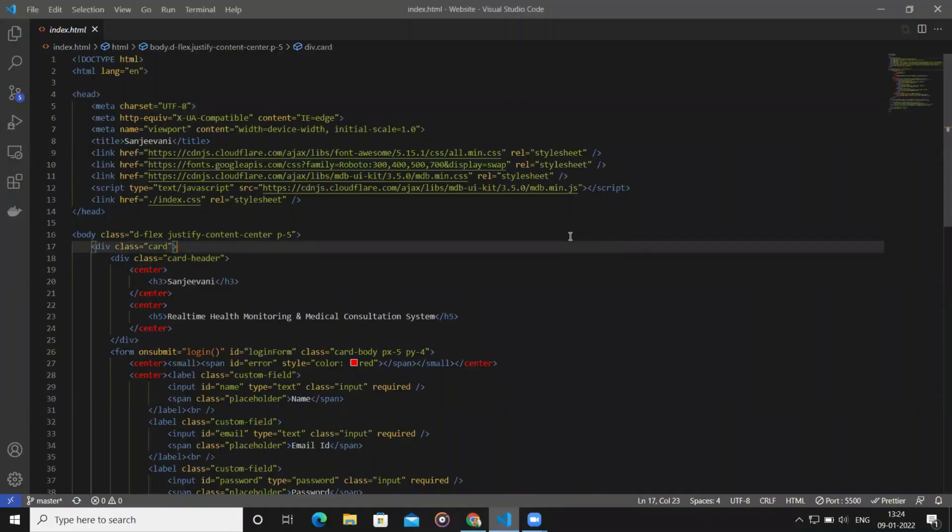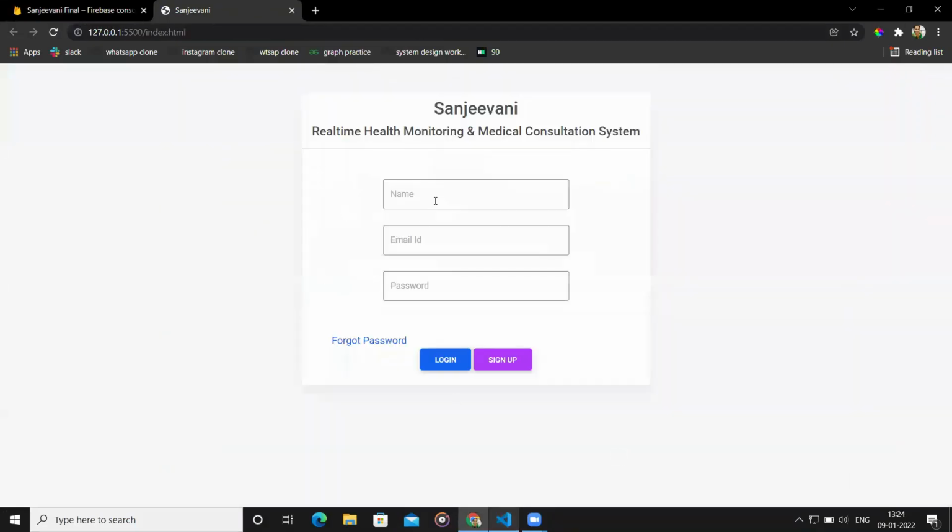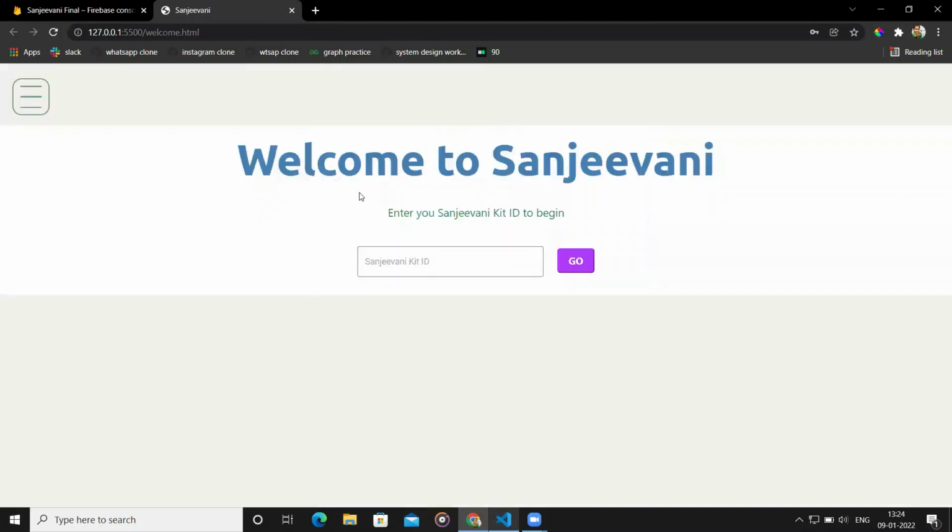Now let's move on to the demo of the website. This is the login page of Sanjeevani. I'll quickly enter my credentials created earlier. And once I hit login, I'll be redirected to the patient dashboard. Here, I can enter my Sanjeevani kit ID, and once I hit go, the website will start fetching the real-time health parameters that are being streamed by the IoT device.